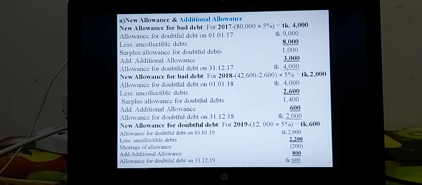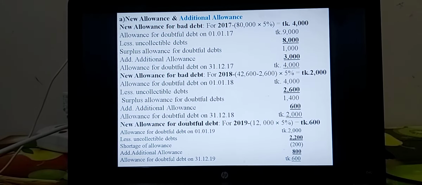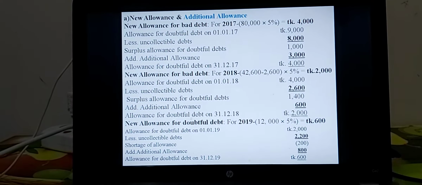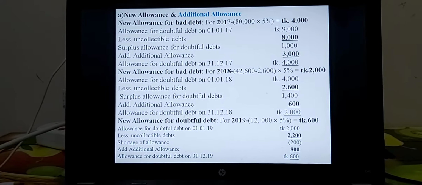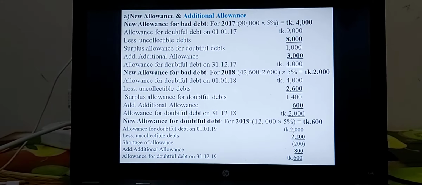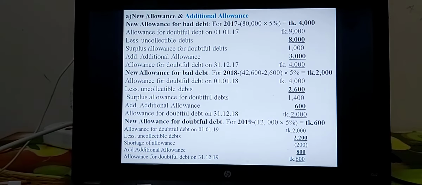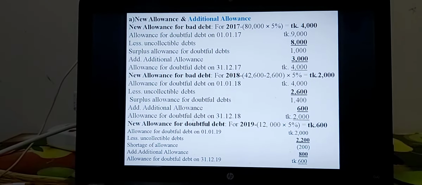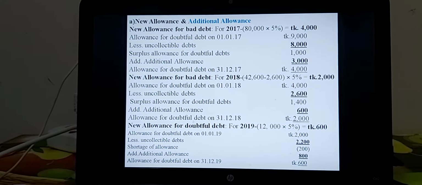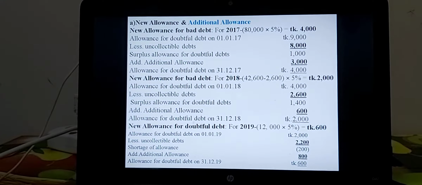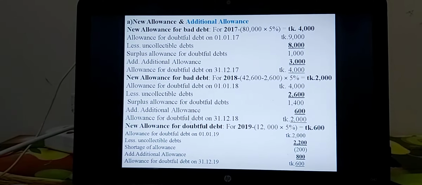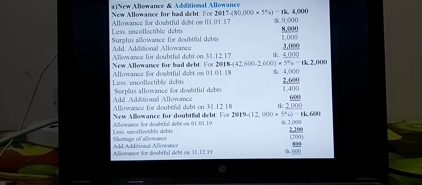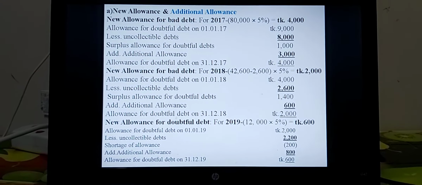So first 2017, new allowance for bad debt for 2017, 80,000 into 5%. That is the amount of taka 4,000 for new provision for bad debt. Now this is the target amount, taka 4,000. So you can start with the allowance for bad debt, or opening balance of provision for bad debt is given in the stem taka 9,000 for 2017.